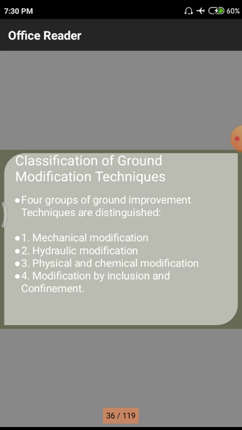In the term itself we have hydraulic. That means this modification is entirely related to water, that means the fluid present in the particular soils. If there is any fluid present in the soil, that will affect the constructional practices on those soils, so we have a huge amount of obstruction while constructing the project. So if there is any amount of water on those structures, we need to modify the parameters of the soil by using these hydraulic modification techniques.